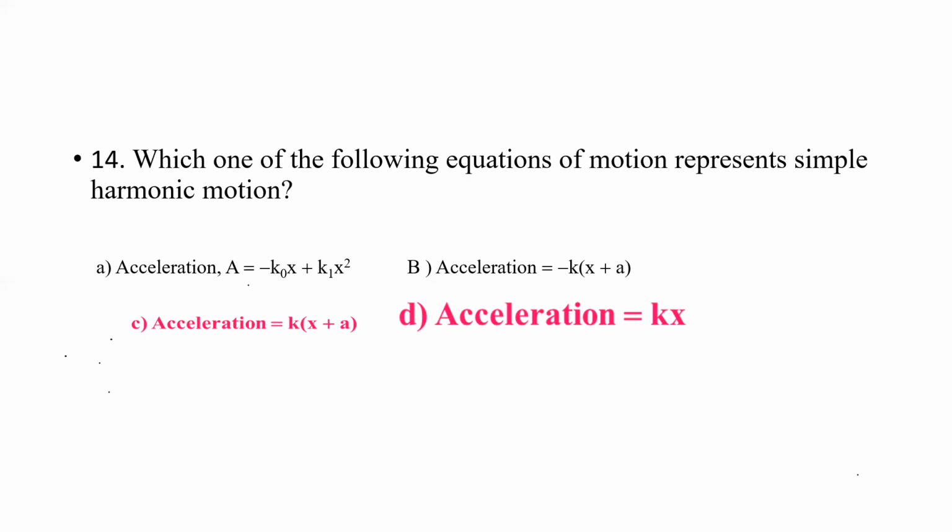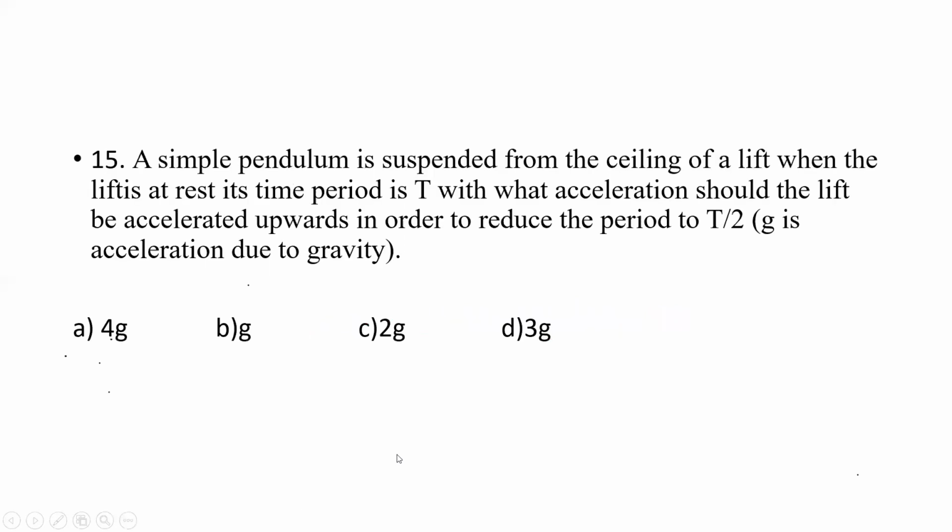So here in the given equations, equation 2, that is option B, acceleration is equal to minus k into bracket x plus a, represents the SHM. Why? Because here in this case, the acceleration is proportional to the displacement of the body, and that negative sign indicates it is towards the mean position. Therefore, option B is the right option here.